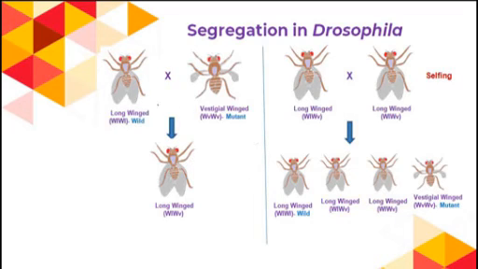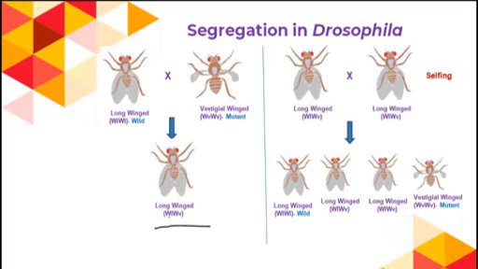Here you can see this is the long winged parent. Long wings means this will produce such long wings, and this mutant variety produces very short and small vestigial wings like this. So this is long winged, this is vestigial winged. Now long winged and vestigial winged are crossed with each other to form the long winged hybrid, or heterozygous Drosophila.